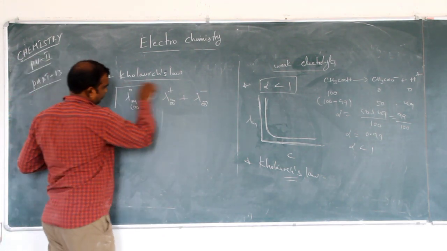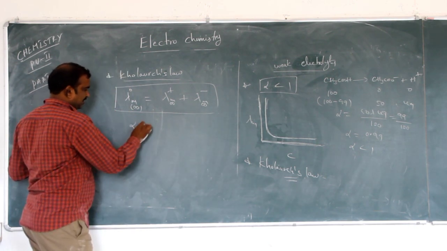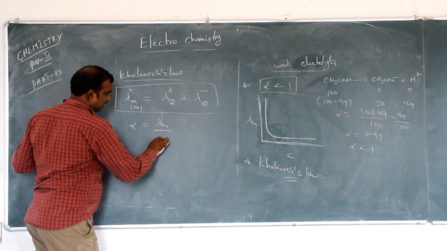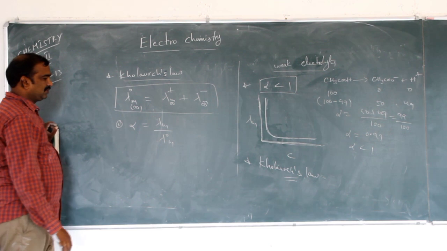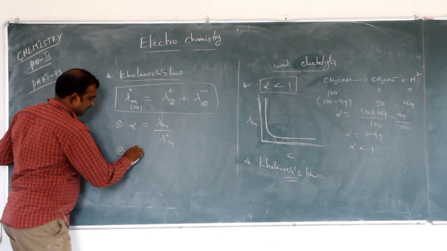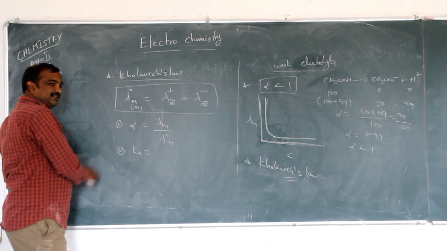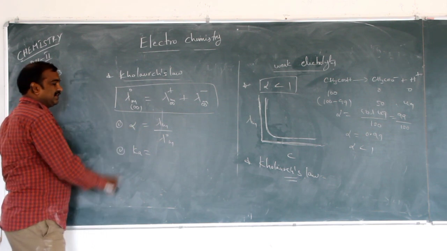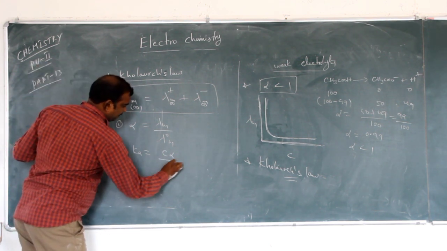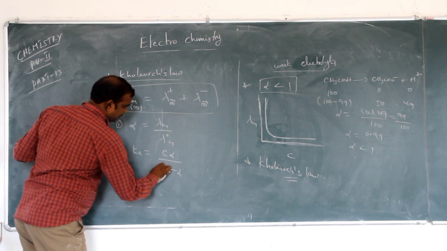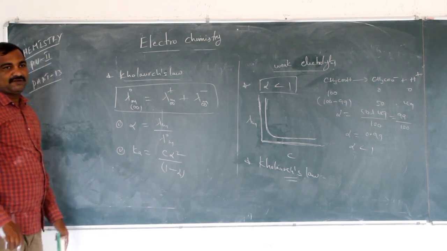This is Kohlrausch's law. From this there are applications. The first application: alpha is equal to lambda m by lambda naught m, the degree of dissociation. The second one: K, the equilibrium dissociation constant, is C alpha squared by 1 minus alpha. So these are the two applications of Kohlrausch's law.